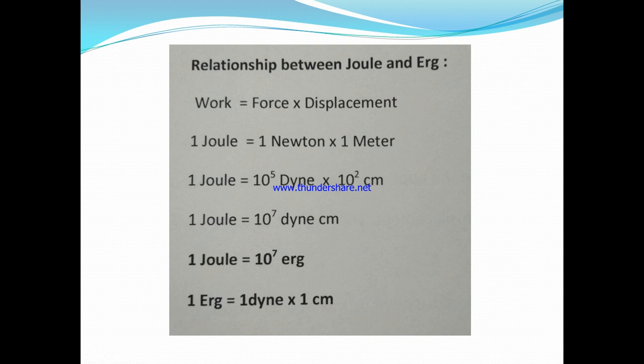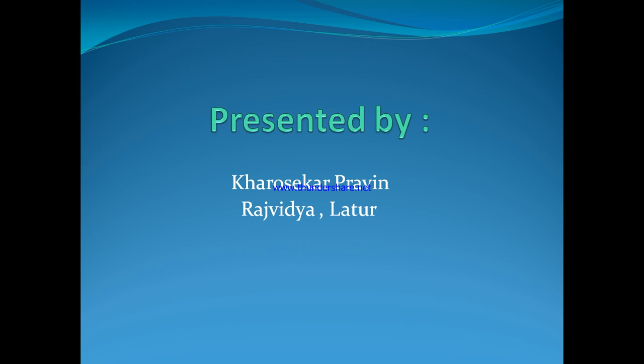Erg is the unit for the measurement of work in CGS. 1 erg is equal to 1 dyne into 1 centimeter. See, 1 joule is equal to 1 Newton into 1 meter, and 1 erg is equal to 1 dyne into 1 centimeter. The first is in MKS, the second in CGS. These are the relationships between joule and erg, and we can measure the work done in joule in case of MKS, while in erg in case of CGS. So this is all about the first part of work and energy. Thank you.